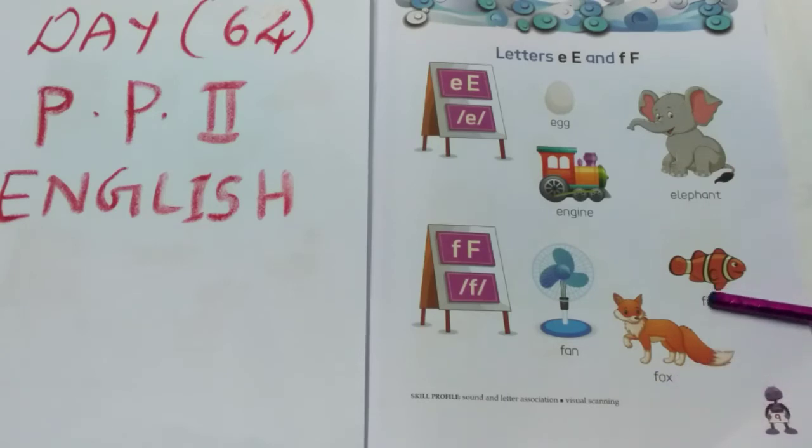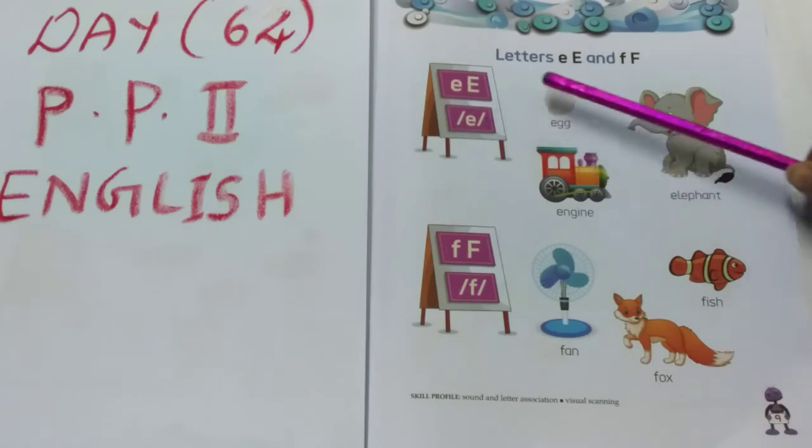See this? F, I, S, H, fish. SH will be pronounced as sh. So F-I-S-H, fish.